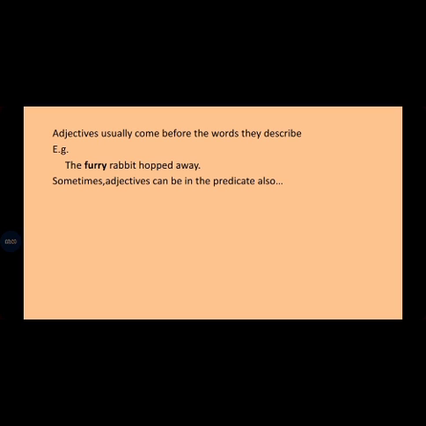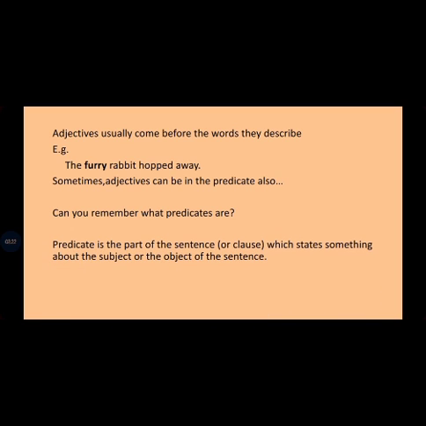But sometimes adjectives can also be in the predicate. Can we remember what predicates are? Predicate is the part of the sentence or clause which states something about the subject or the object of the sentence. We did it in second term. Very good. Now, in this sentence, what is the predicate? Hopped away. Very good. Thank you.